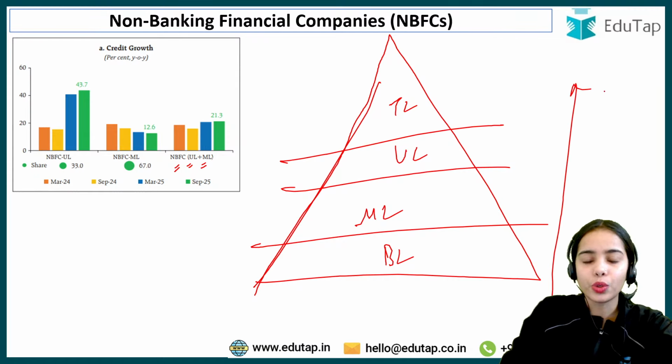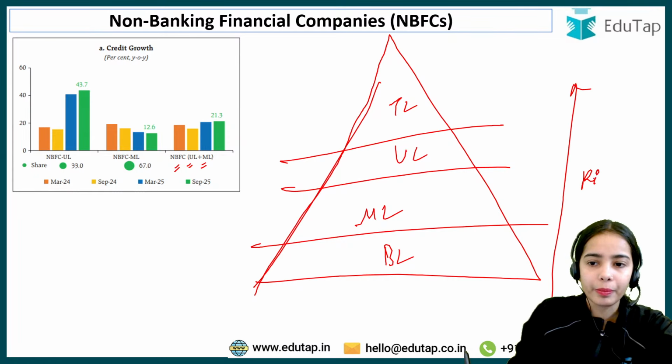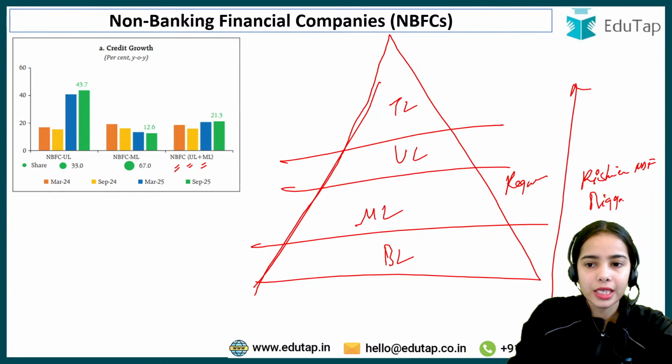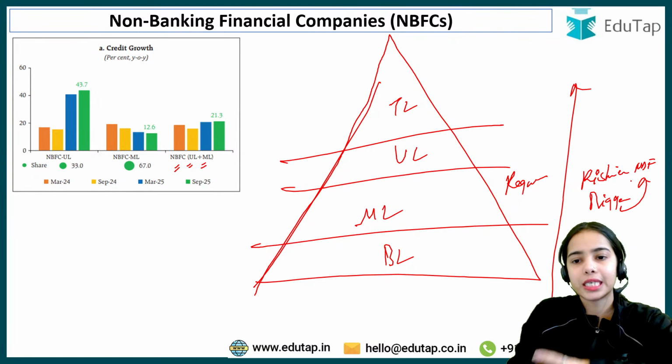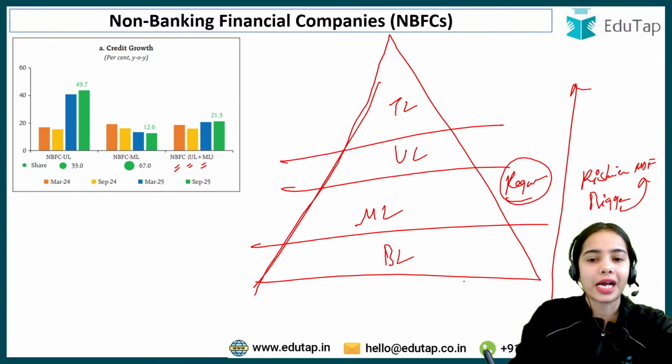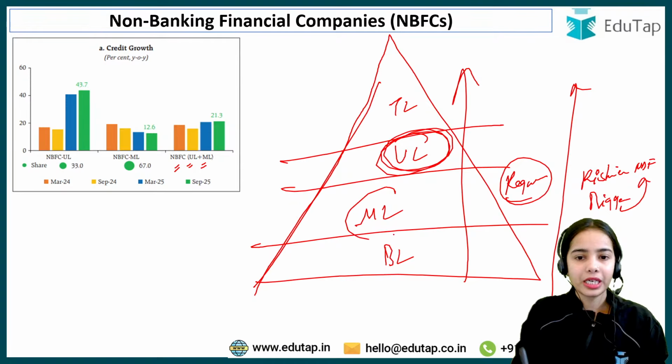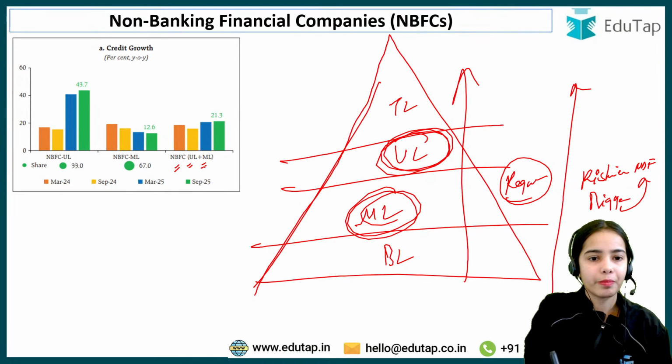The higher you go, the bigger the NBFC, the riskier it is, and there are more regulations that have to be followed. Okay, so upper layer and middle layer combined had a credit growth of 21.3%.